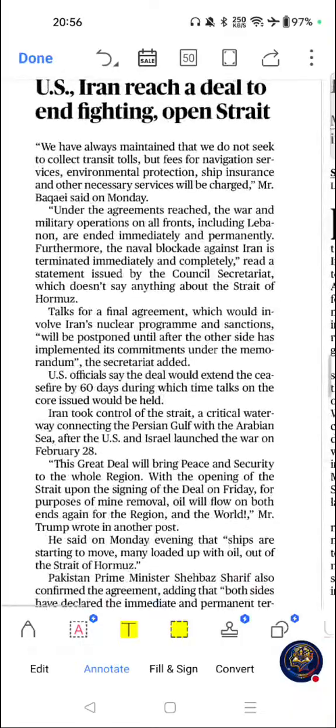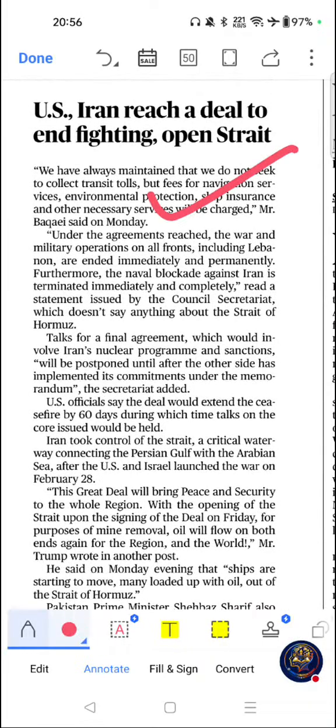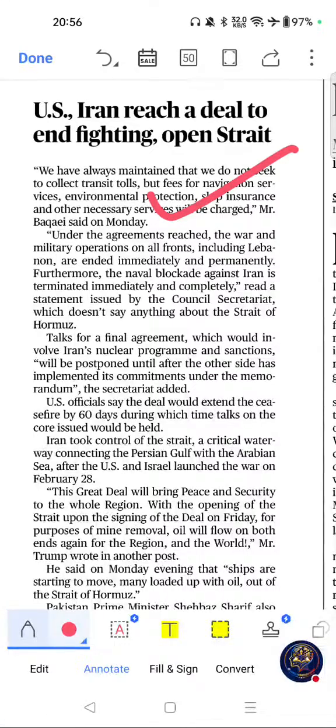This one. US-Iran reach a deal to end fighting and reopen Strait of Hormuz. This was continued from page number 1. If you see the importance of this article, this is a major geopolitical development, a direct impact on oil prices, inflation, and global trade. And this is also important for UPSC IR and economy section. Please go through this one.